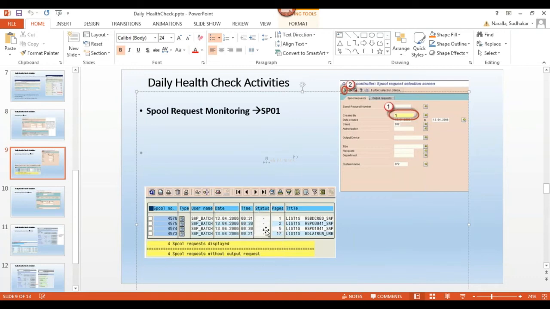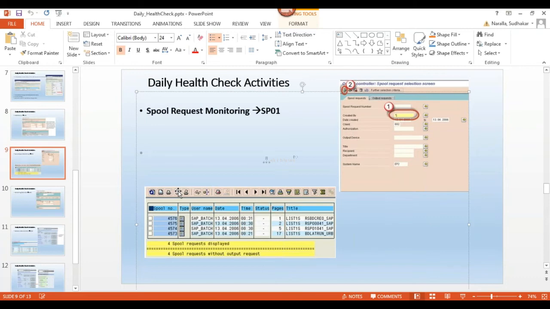Completed spool requests from 1 month back, 2 months back, 3 months back, we can select those with the biggest pages and delete them. This is the temporary, immediate solution.